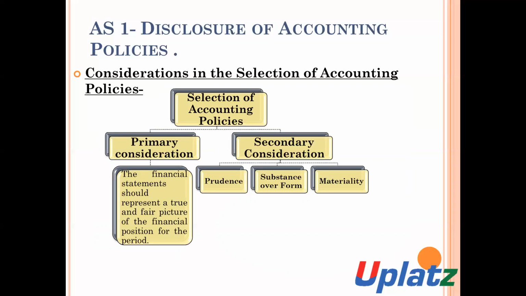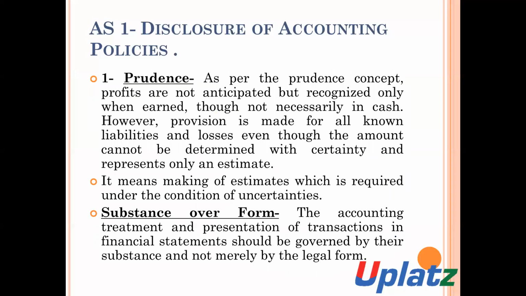And the secondary considerations are prudence, substance over form, and materiality. What is the meaning of prudence? As per the prudence concept, profits are not anticipated but recognized only when they are earned. Profit should be recognized when earned, not on the basis of estimations. But in the case of liabilities or losses, the provision should be made.